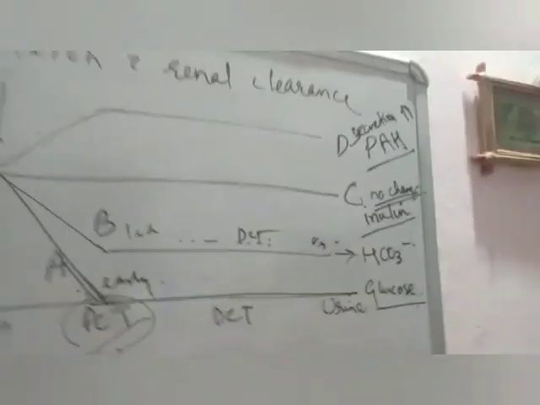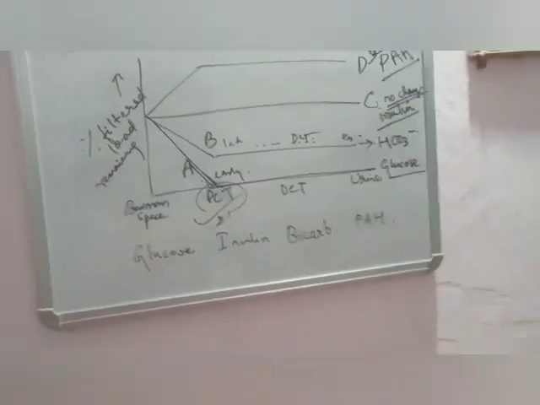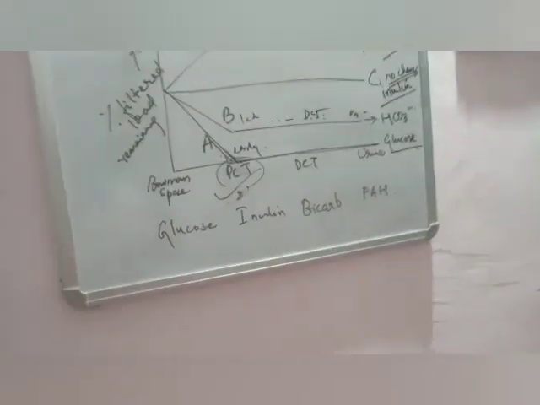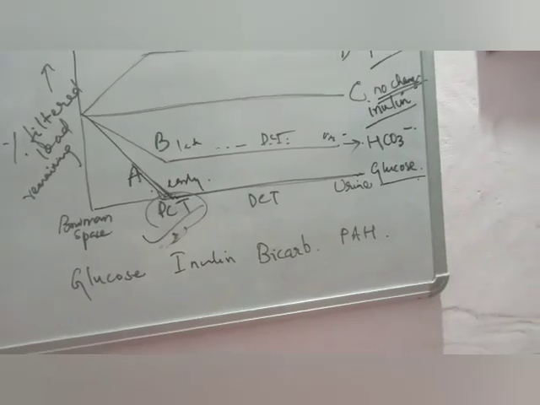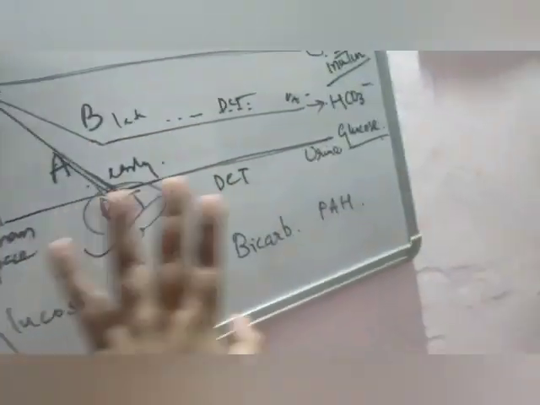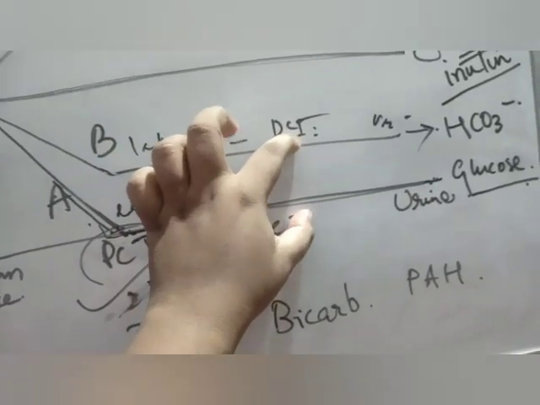Okay, because as you know, when we talk about diabetes mellitus, you must have heard that this person is having glucose in urine, which basically means glucose in urine is not a normal thing. But bicarbonate, yes, you must have heard that bicarbonate exists in urine. So you can imagine, in a crude sense, that most of the glucose will be absorbed very early on and more completely, but bicarbonate will take time to get absorbed, and also all of it is not absorbed. Something will come out in urine. So this is your answer. So you have matched it.